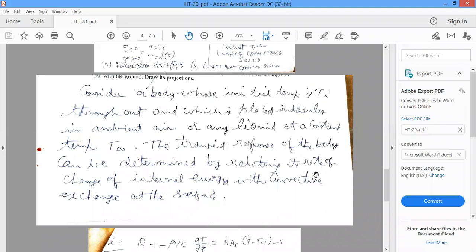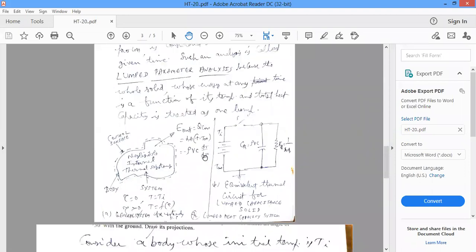The transient response of the body can be determined by relating its rate of change of internal energy with convective exchange at the surface. So the rate of change of internal energy is minus rho Vc dT by d tau, the variation of temperature with respect to time.